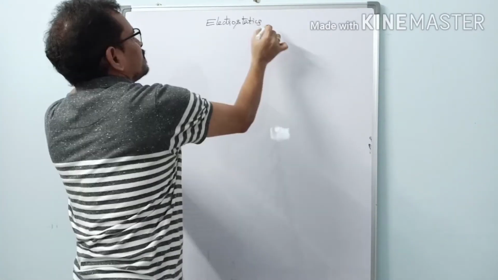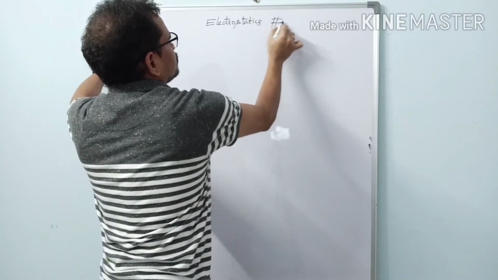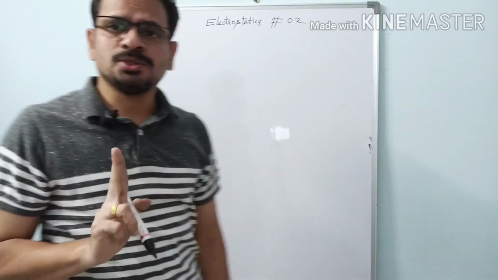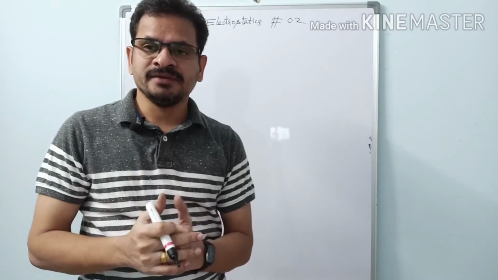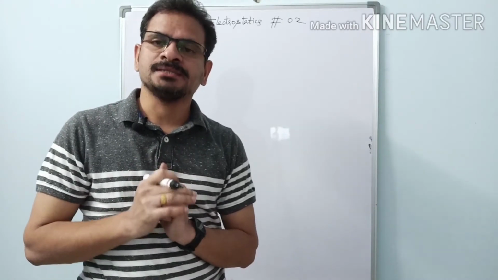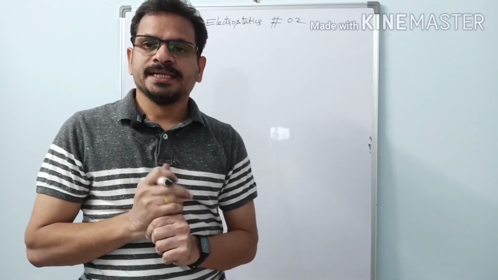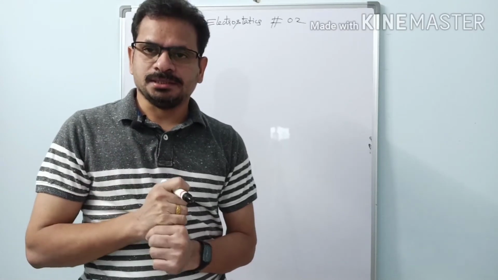Our today's topic is electrostatics part 2. There are two important materials we should know about while dealing with the electricity part of physics. Those materials are conductors and insulators.